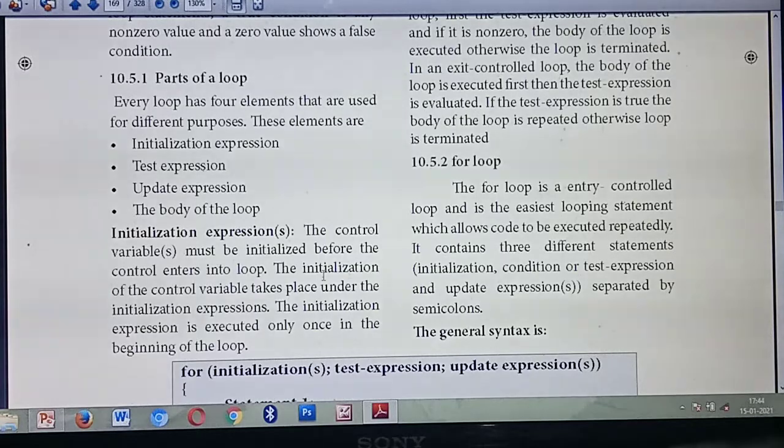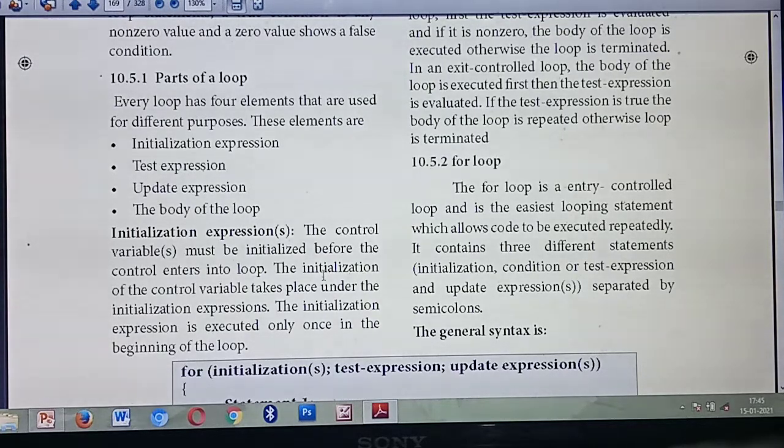What do you mean by initialization expression? So first you should initialize some variables. For example, int I equal to 0. So you are initializing the variable I with the value 0. That is initialization. You need to give this initialization part at the beginning of the loop. Understood? Always this initialization will be given at the beginning of the loop. So this initialization will run only one time.